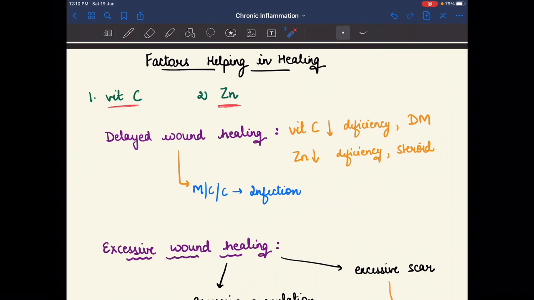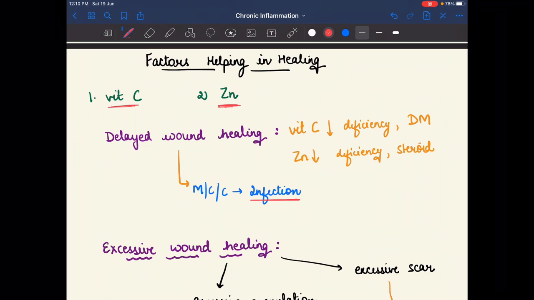Now, what are the causes of delayed wound healing? Basically deficiency of vitamin C or deficiency of zinc. Vitamin C deficiency occurs in diabetes mellitus, and steroids also cause delayed wound healing. The most common cause of delayed wound healing is infection, meaning some infection is ongoing. So remember, the most common cause is infection, and delayed wound healing is also due to deficiency of vitamin C and zinc.